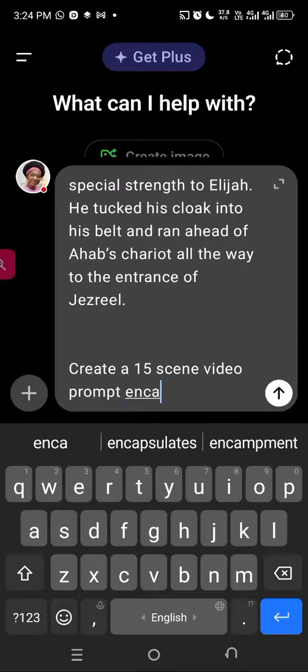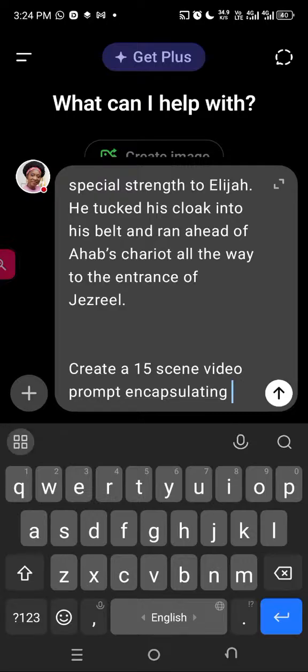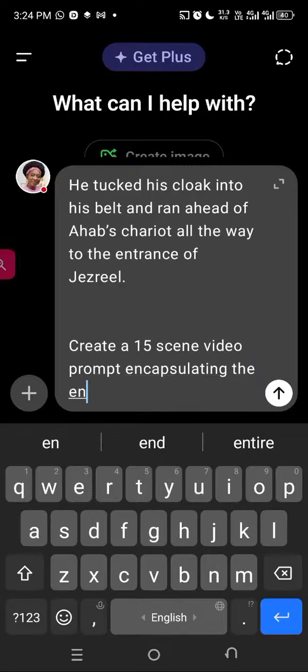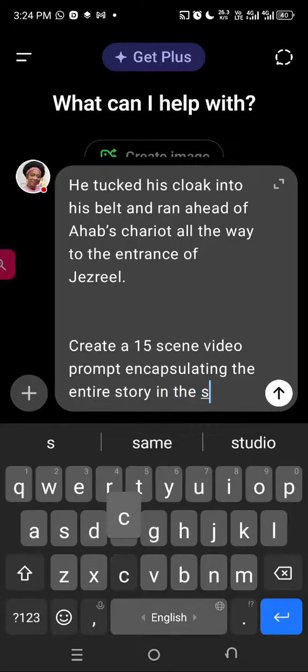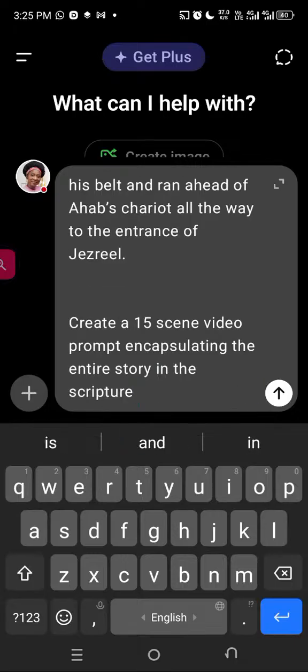Encapsulating the entire story in the scripture verses above. Okay, so I think that's good.